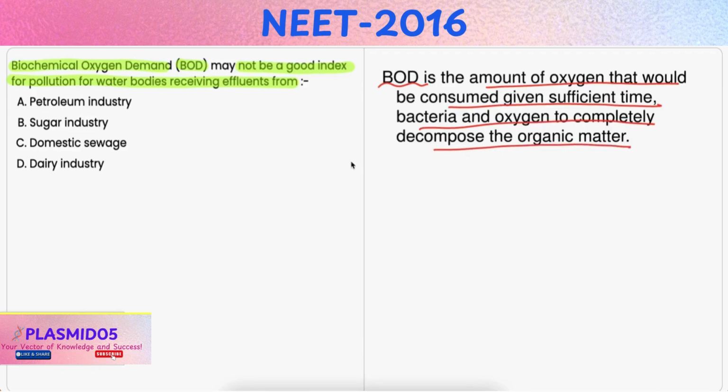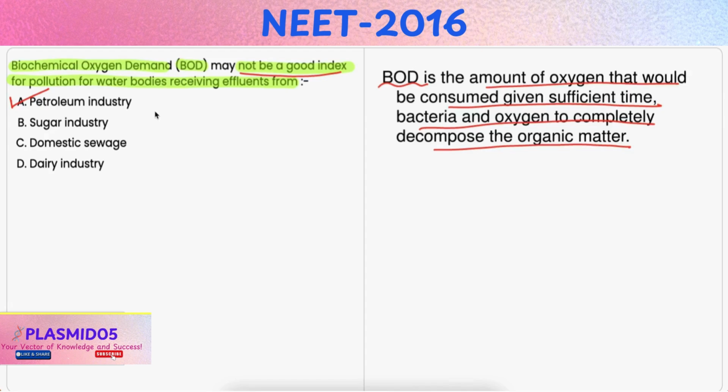And effluents from the petroleum industry contain non-biodegradable hydrocarbons and other chemicals which do not significantly contribute to BOD. So, making it an unsuitable index for pollution from this source. Hence, it is the correct option.